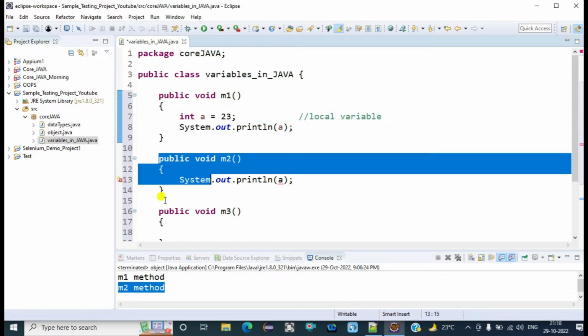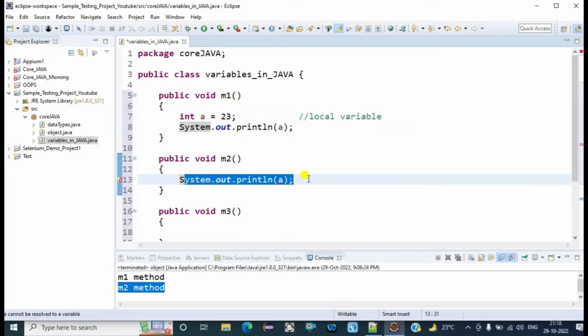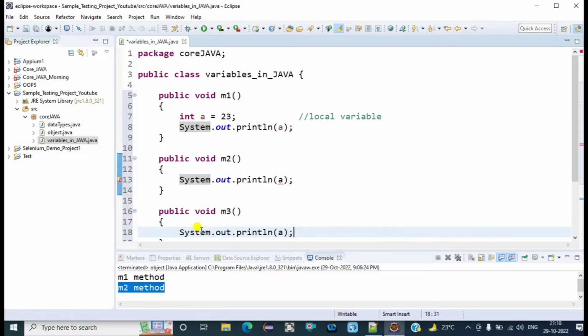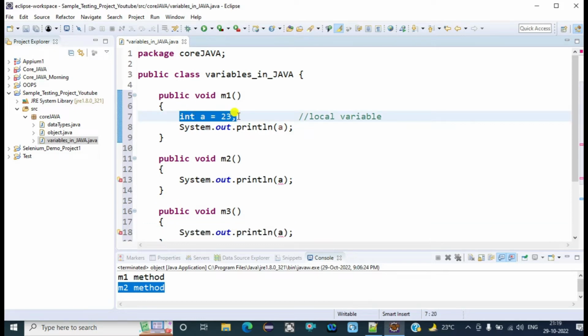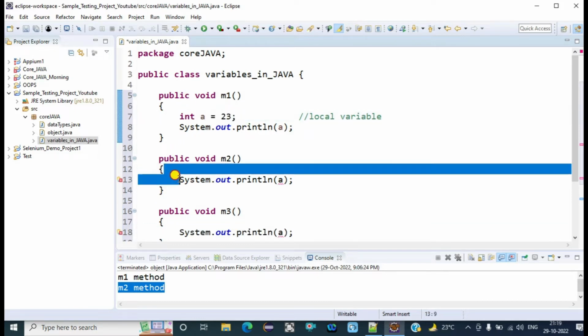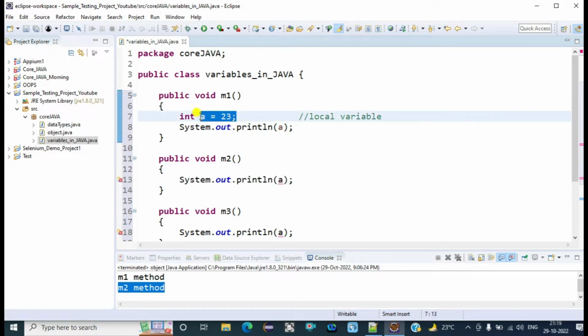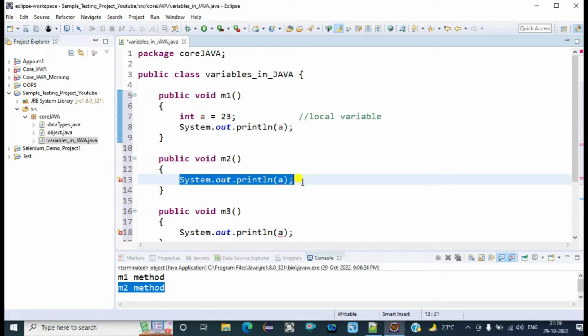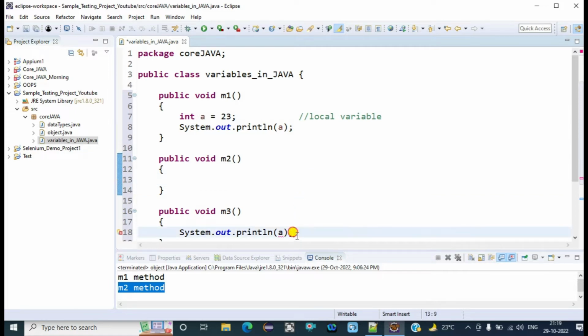This is the M2 method, and suppose if we go inside this method and try to call that particular variable which is defined inside method M1, other methods are not even aware whether that variable is created or not. Okay, so this is known as local variable.